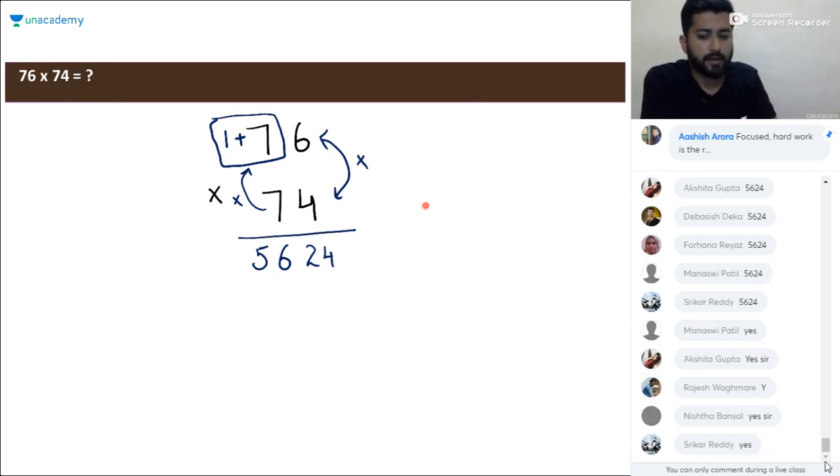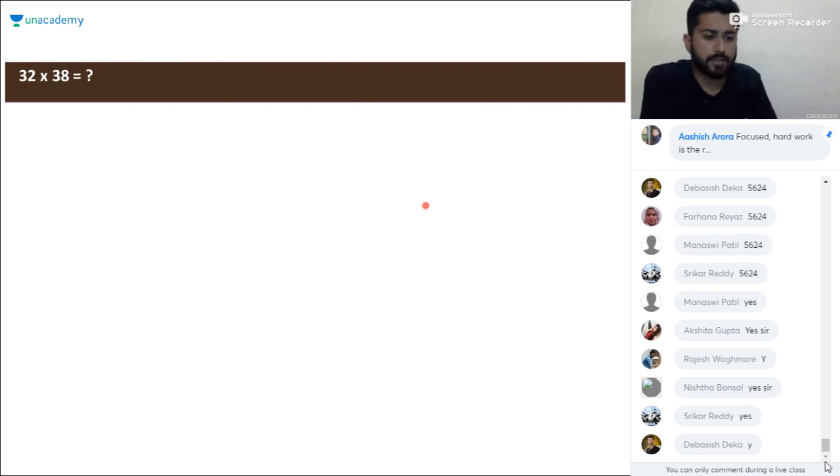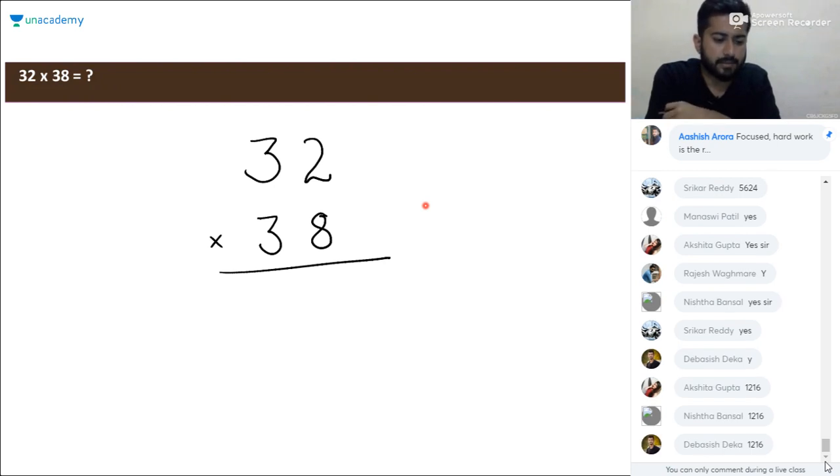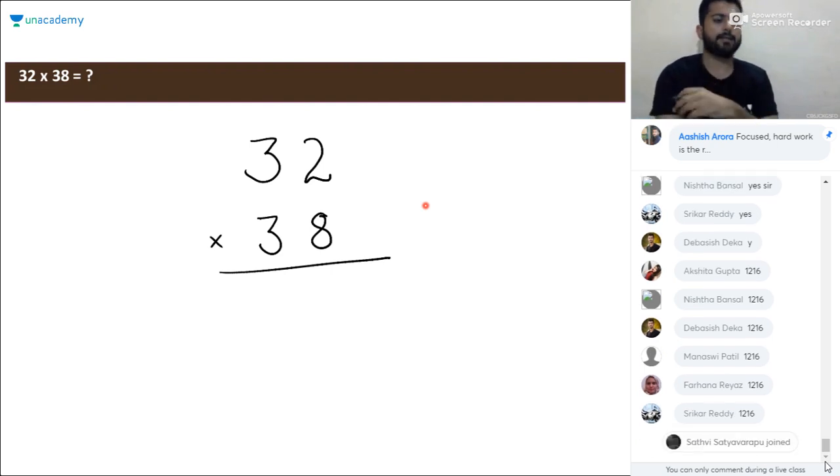Okay. Now if you have learned this method, apply the same method for this particular case, 32 and 38. Multiply 32 and 38. Apply the same method, it will take 5 seconds. 32 and 38. Okay, nice.